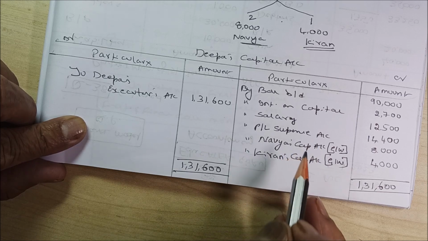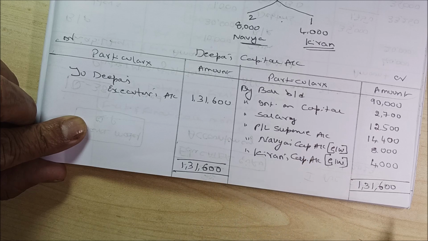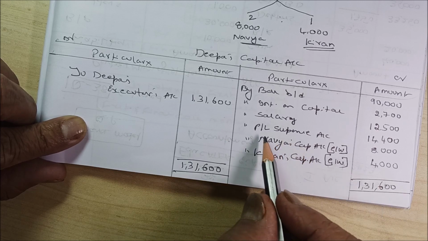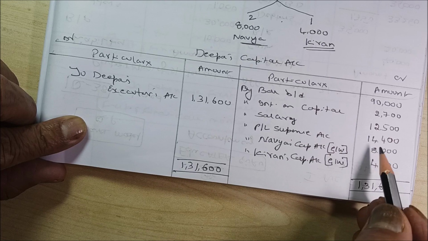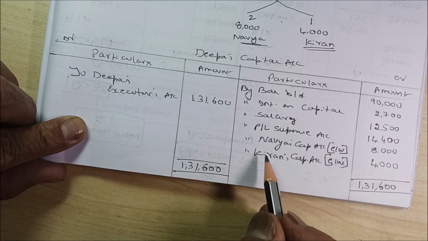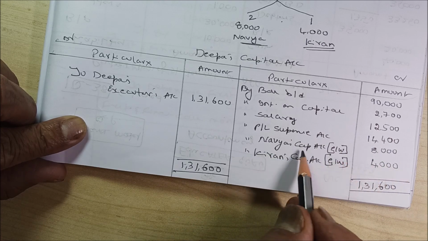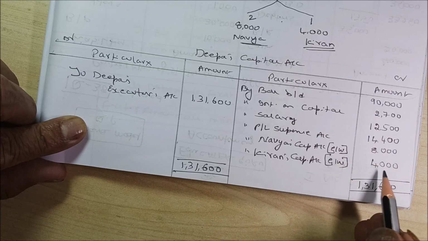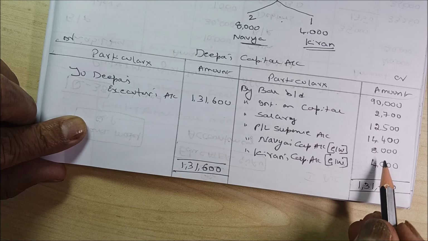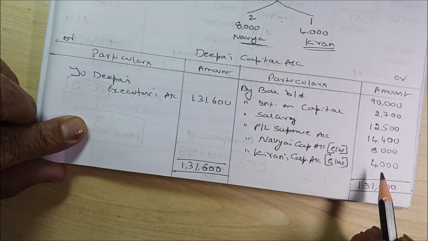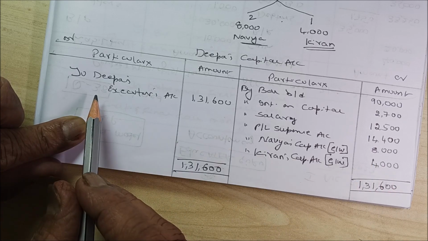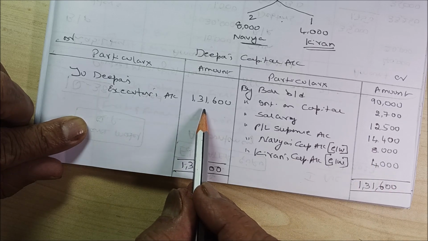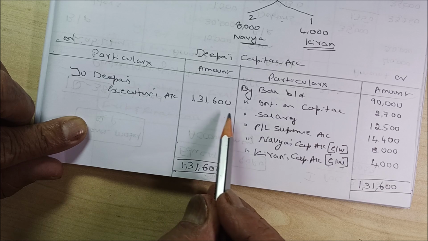That is why it is under suspense till that accounting year is closed. For that sake, it is called profit and loss suspense account 14,400. Then goodwill, that is Navya's capital account, how much actually? 8,000. Then Kiran's capital account goodwill, how much actually? 4,000. That means as per accounting standard 26, you have to share. Then Deepa's executor's account, you have to pay 1,31,600.